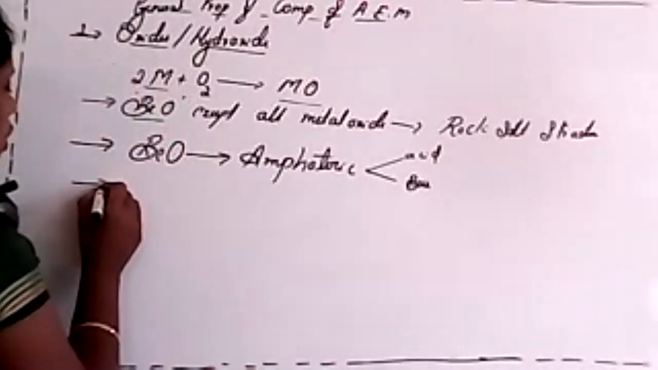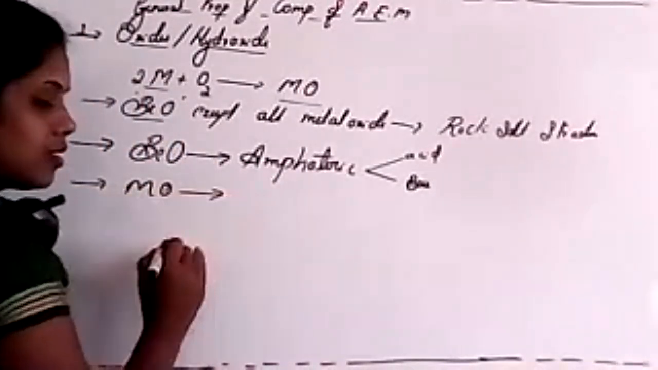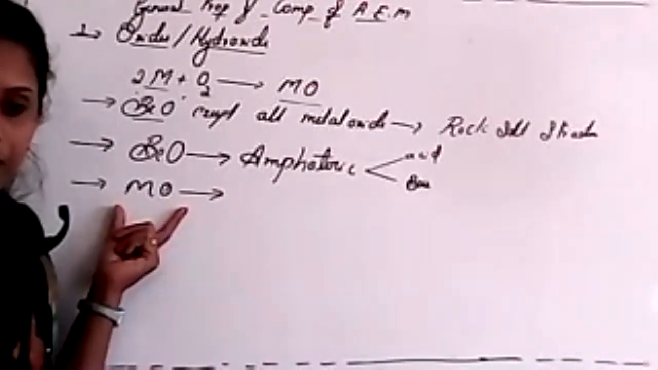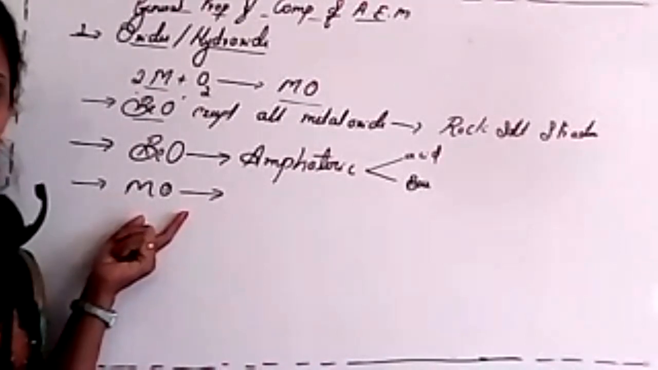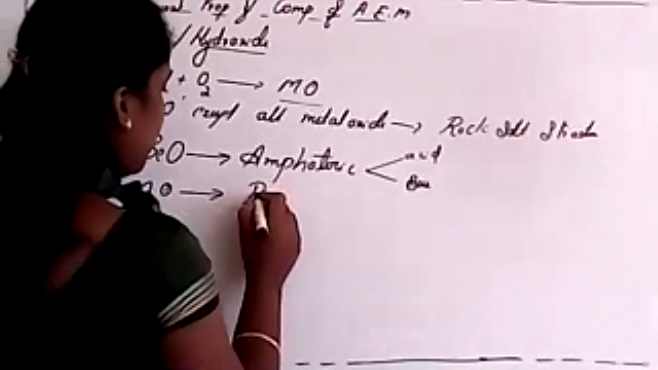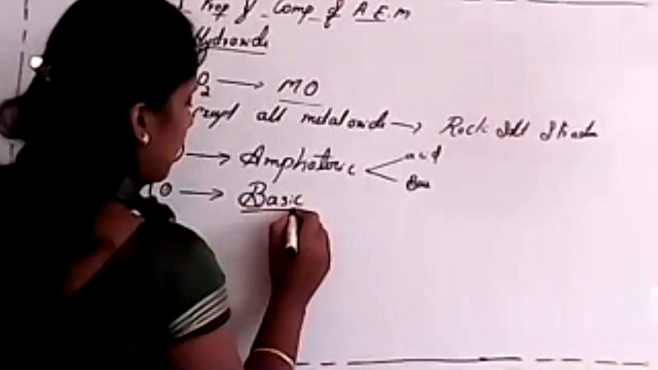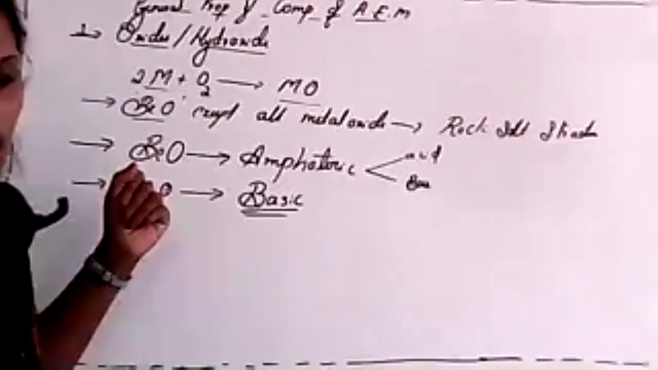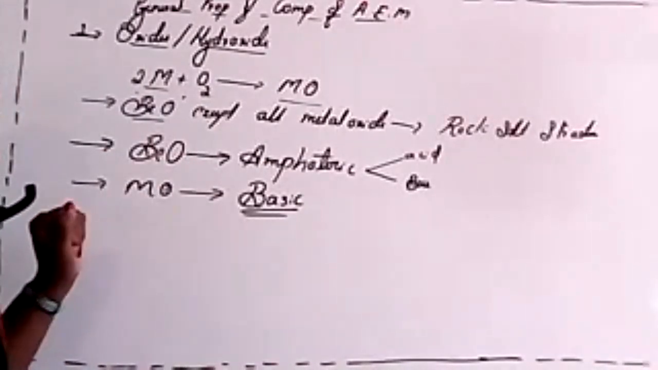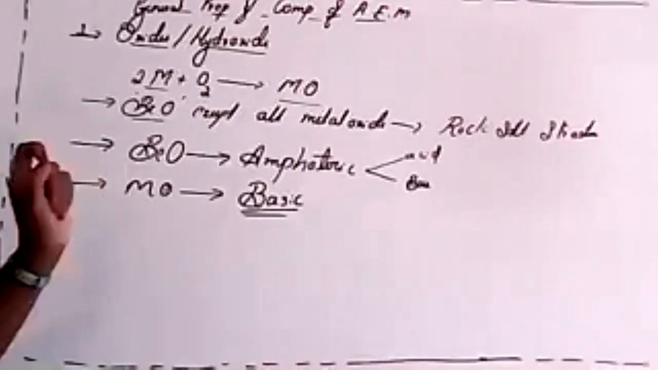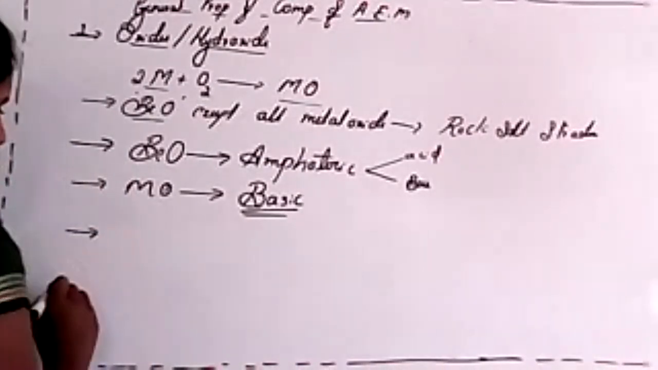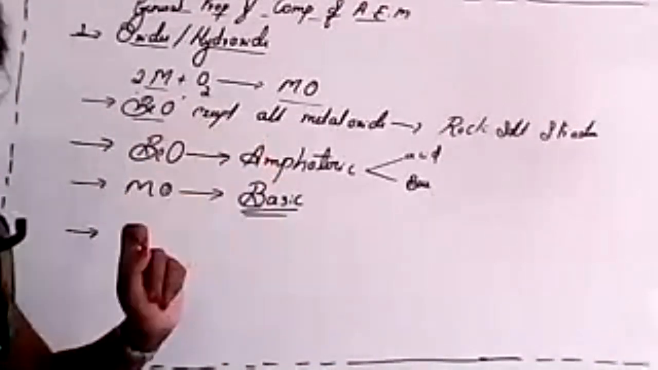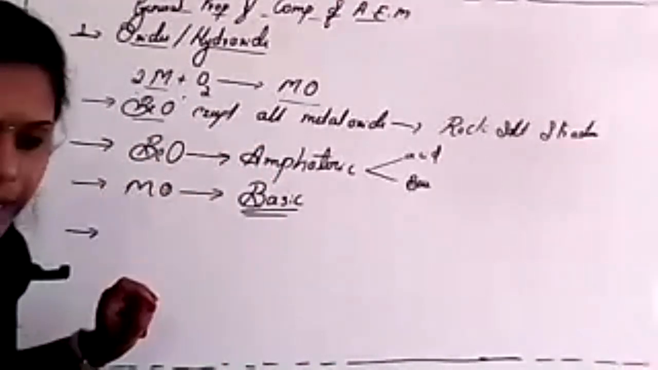And what about the other metal oxides? What is the nature of a metal oxide, basic or acidic? All are basic in nature. Very good. But beryllium oxide itself is amphoteric in nature. Clear? So next, remember students, metal oxides, except beryllium oxide, are all basic in nature, isn't it? All are basic in nature.